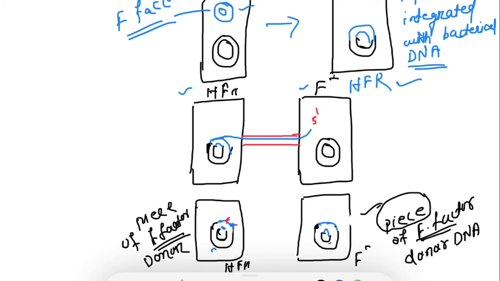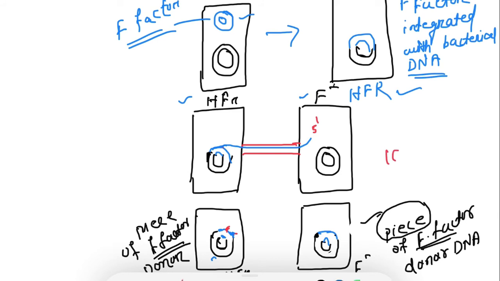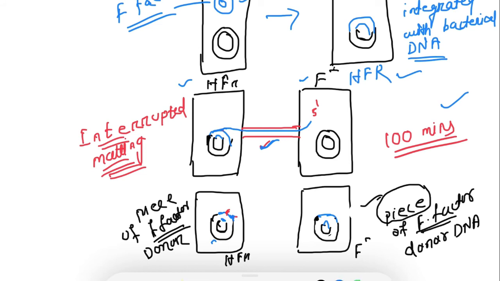But the transfer of the whole chromosomal DNA takes around 100 minutes in E. coli. But in most cases, the conjugation tube will break before transfer of the whole chromosomal DNA. So it will result in interrupted mating. So if we conjugate the high frequency recombinant bacteria, HFR, with F minus bacteria, then what will happen?